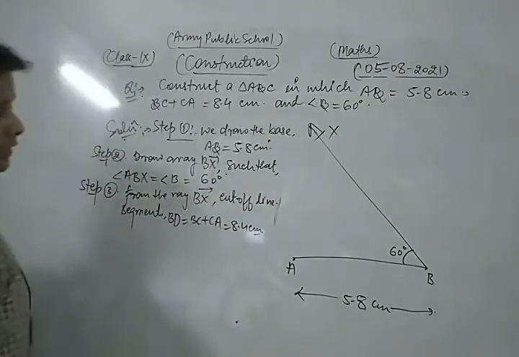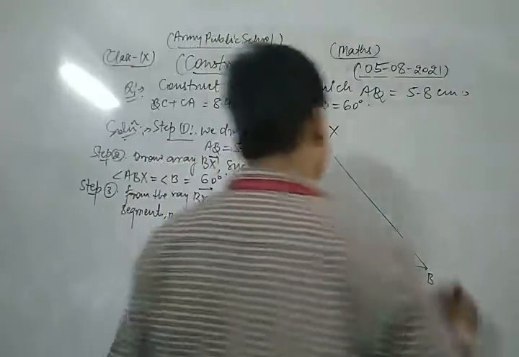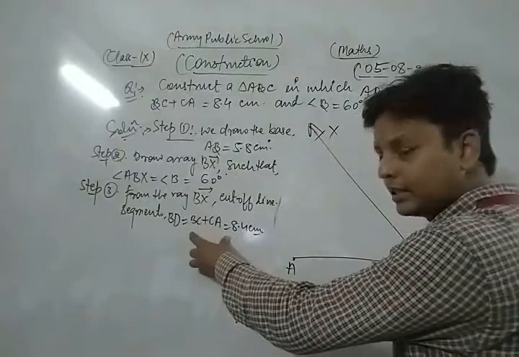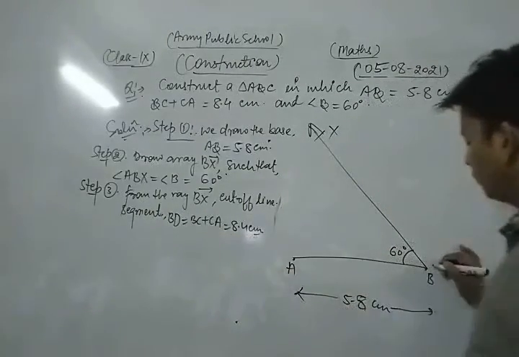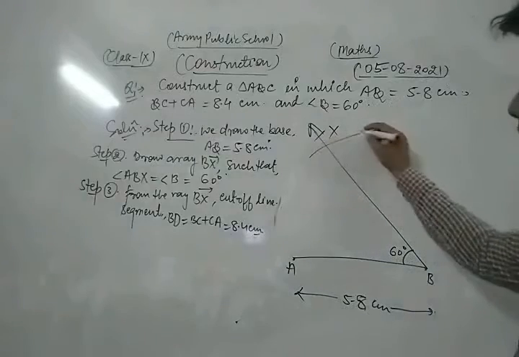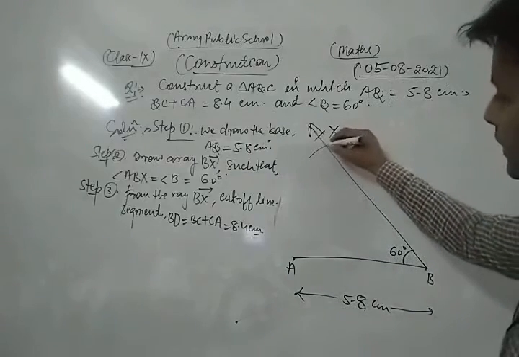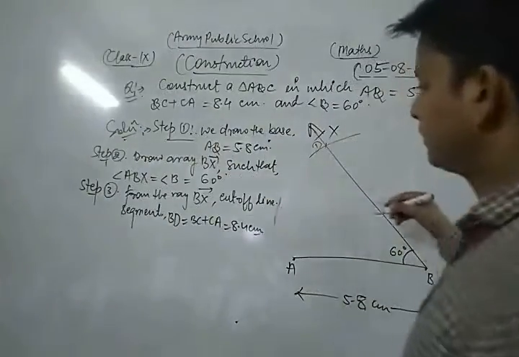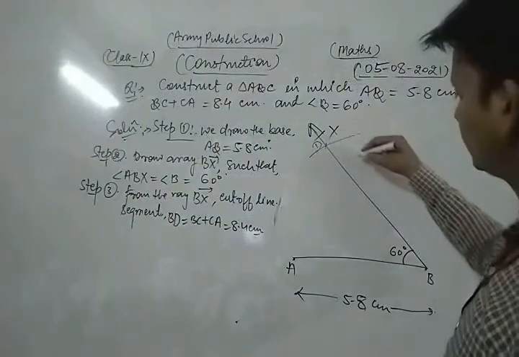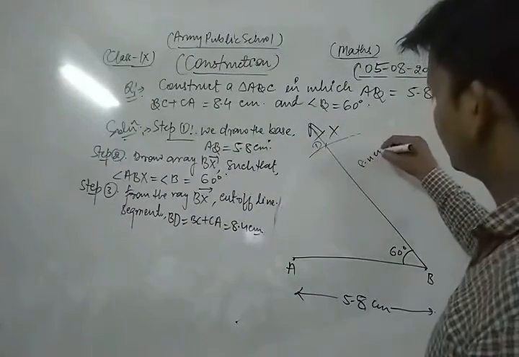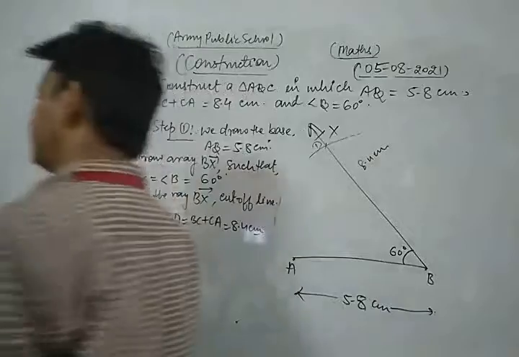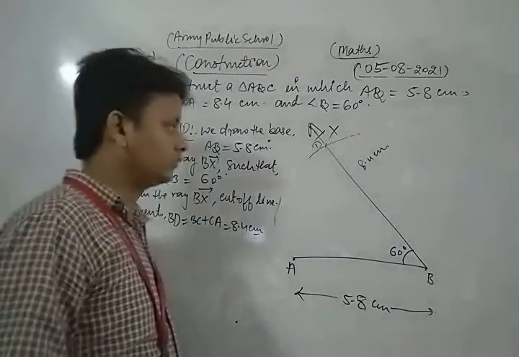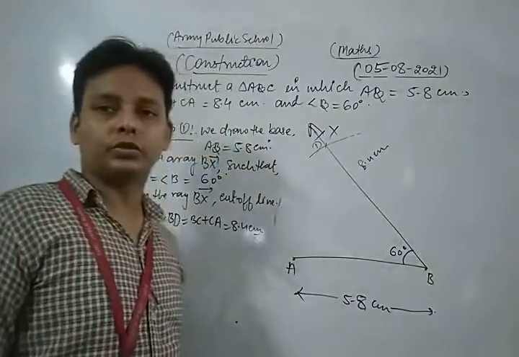Now taking B as center and distance equal to the sum of the other two sides, we take the length 8.4, cut an arc which cuts the BX at point, suppose, D. Okay, and their length is the sum of the other two sides. This is 8.4 centimeter. Okay, now what I do?